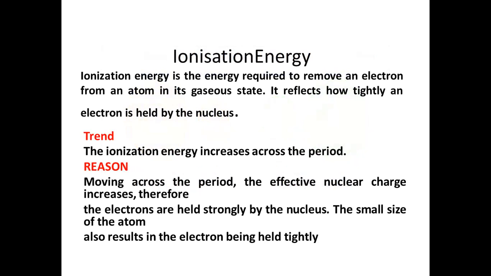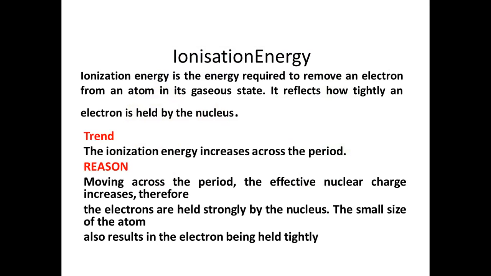The third one is the ionization energy. It says ionization energy is the energy required to remove an electron from an atom in its gaseous state. And this reflects how tightly an electron is held by the nucleus. And the trend says it increases across the period. So similarly, just like the atomic radii and ionic radii, right? The trend increases across the period.